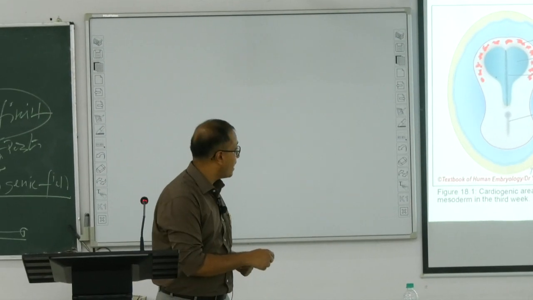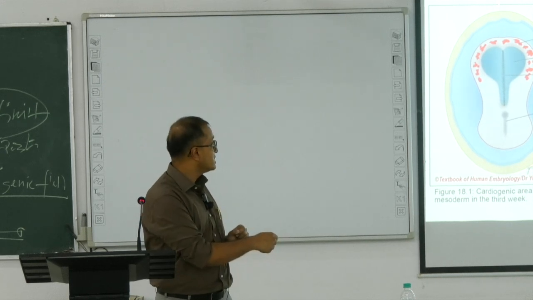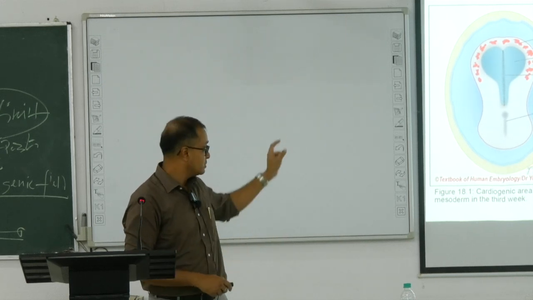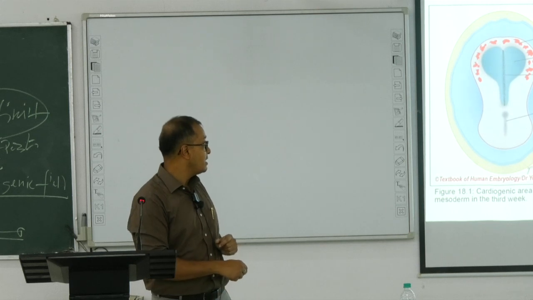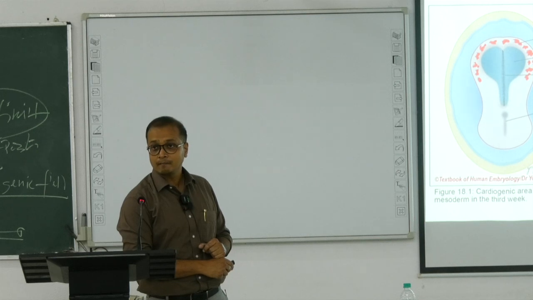So this cardiogenic area moves a little backward in position when the head fold starts. The land is secured as the primary heart field or primary heart region.